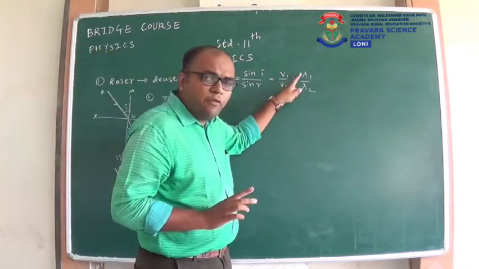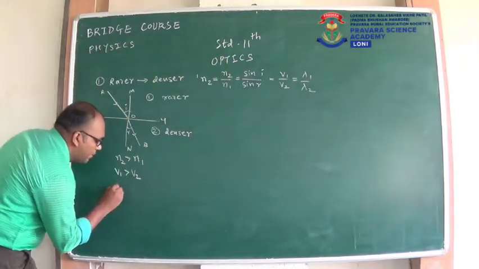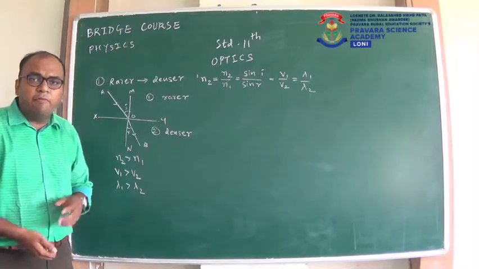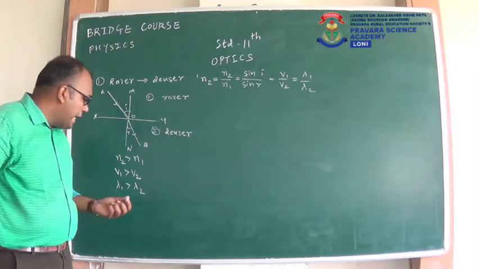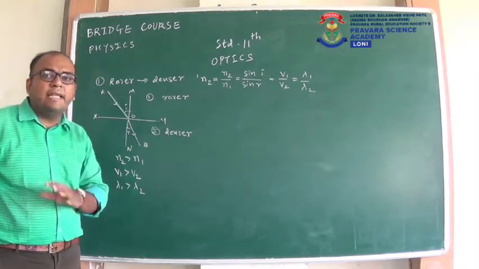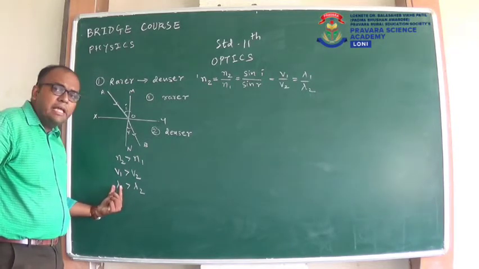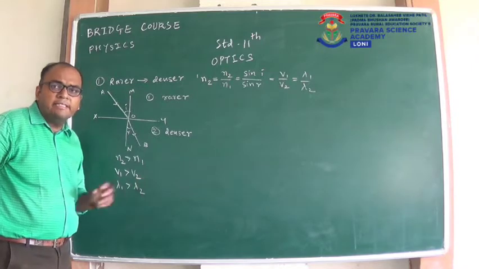Now use same for lambda 1, lambda 2. So lambda 1 greater than lambda 2. Lambda 1 is wavelength of light in the rarer medium and lambda 2 is wavelength of light in denser medium. So as you can see, wavelength of light in rarer medium is more than wavelength of light in denser medium.